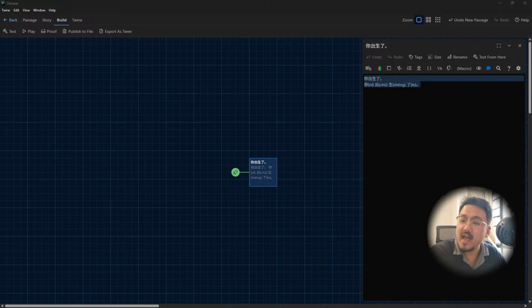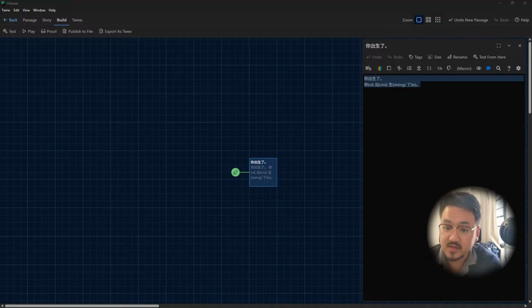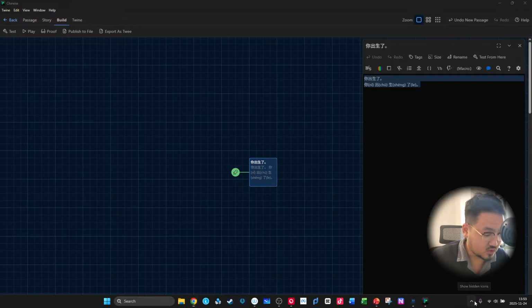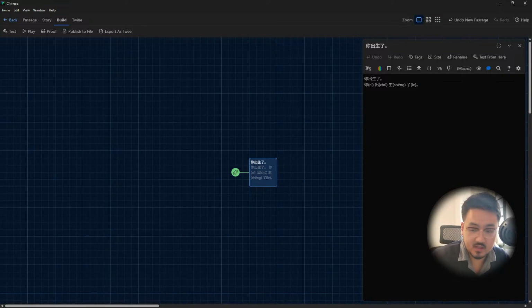So basically, that's how I envision this. I'm adding things and adding more things. So for example, I write this 你出生了, and then I can add what comes after 你出生了 and all that. So basically adding things up. Right, so let's continue. It'll be fun. I think nobody's done this before. I'm going to do this experiment.